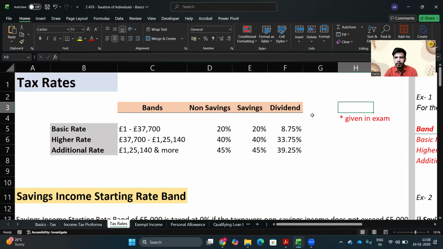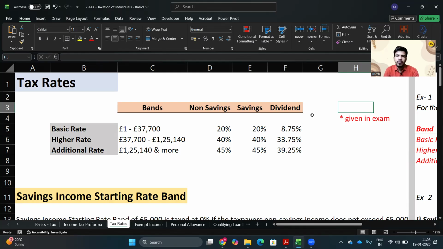It is 40% for non-savings and savings income, and 33.75% for dividend income. Next is the additional rate, where the tax is as high as 45%. So if you earn 1 rupee, you will pay 0.45 to the government. This is how cruel the world is.